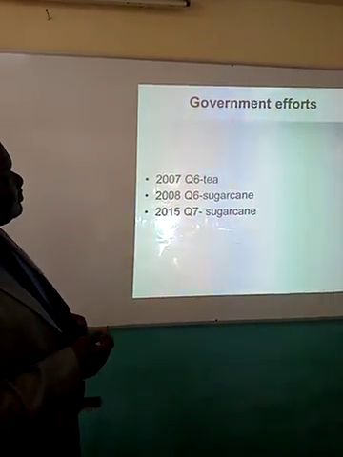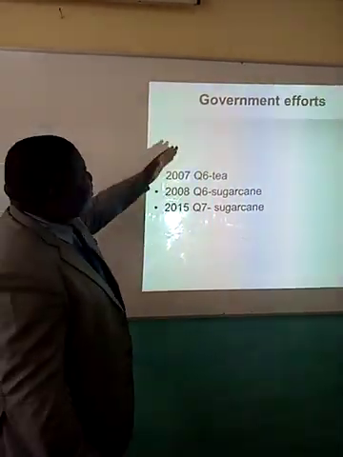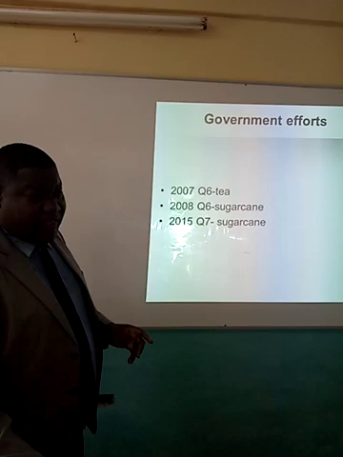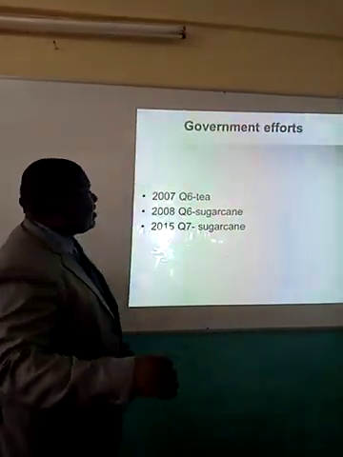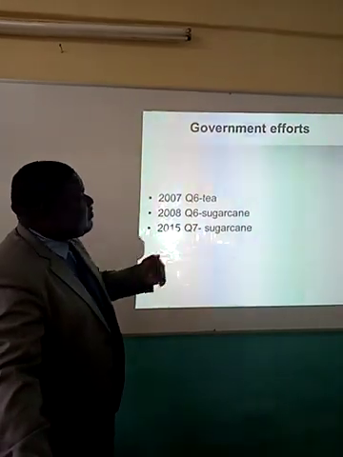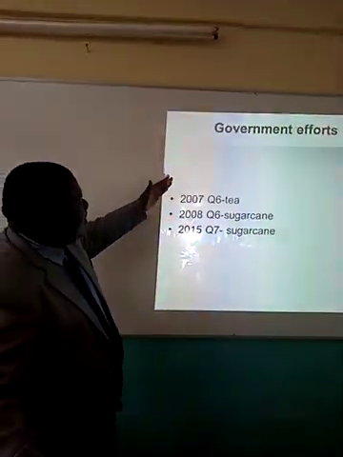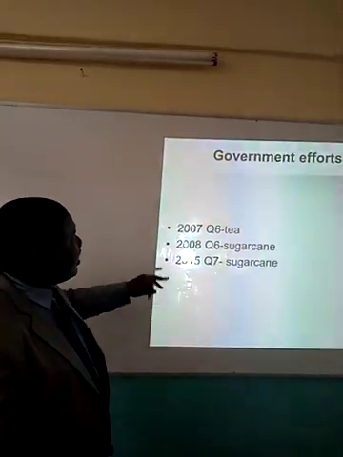Then we can look at another area, government efforts. This question of government efforts is in the top topics of paper 2. Whether it's a mining area, efforts of the government, tourism industry, government efforts, trade, government efforts, transport. So government efforts also come with agriculture, like government efforts to promote tea growing, to promote sugarcane growing.